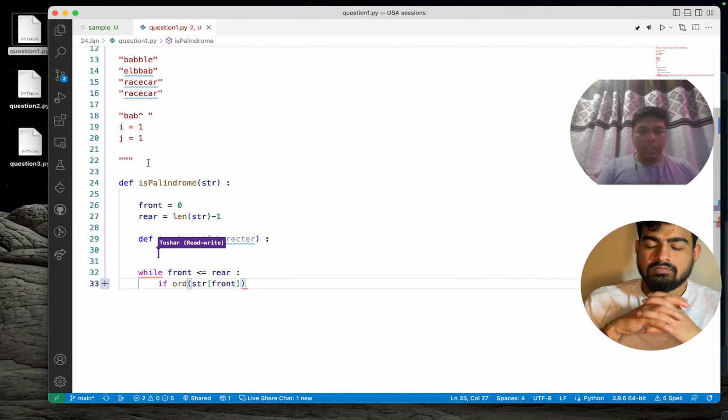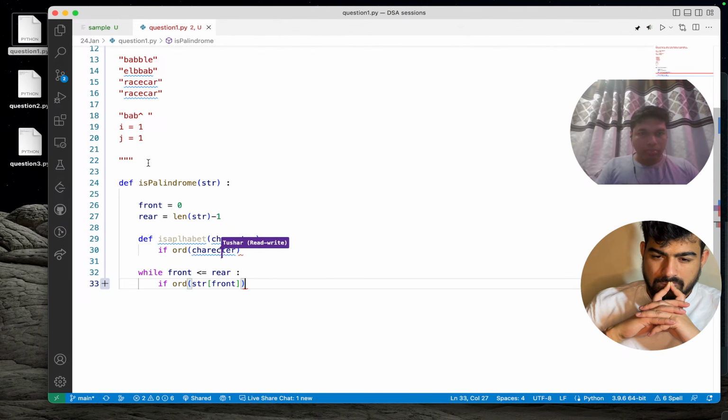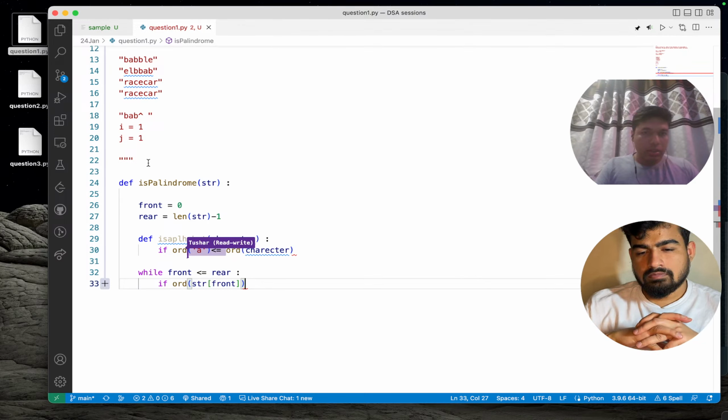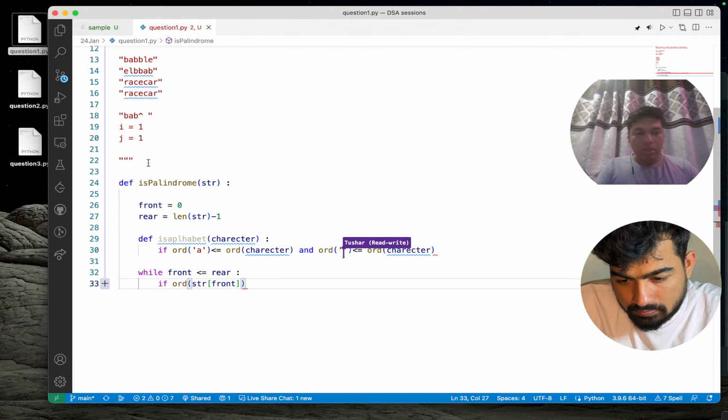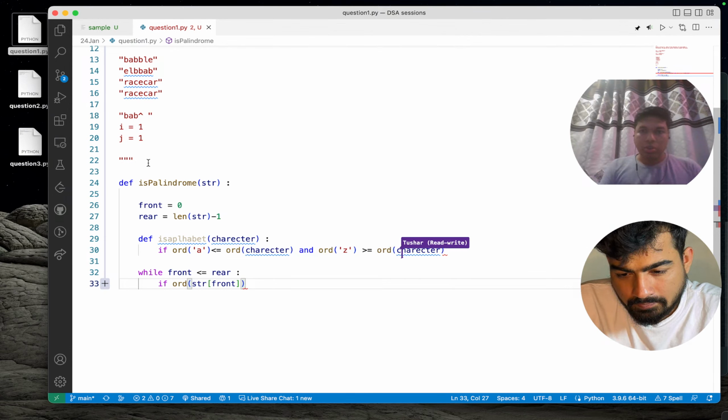We check whether the order of the character is greater than or equal to order of small a, and less than or equal to order of small z.